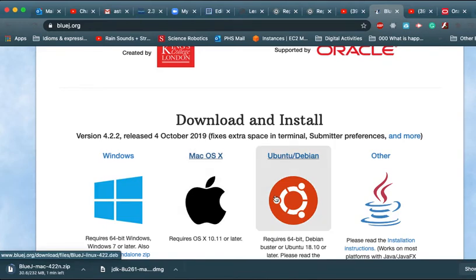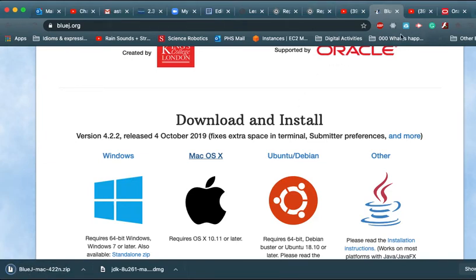It's not a big program. As you can see, it's only 232 megabytes. Meanwhile, well, it's not actually downloading already.